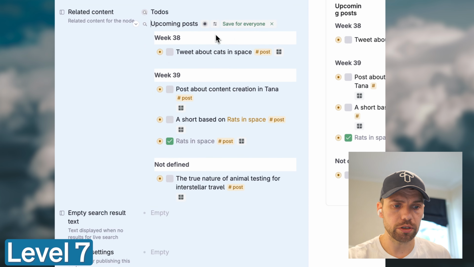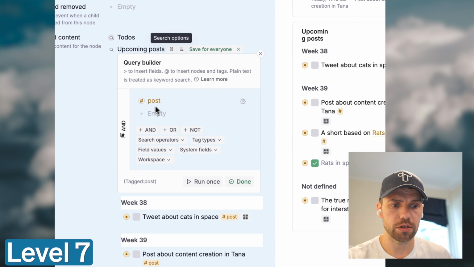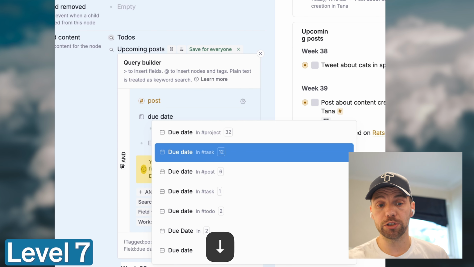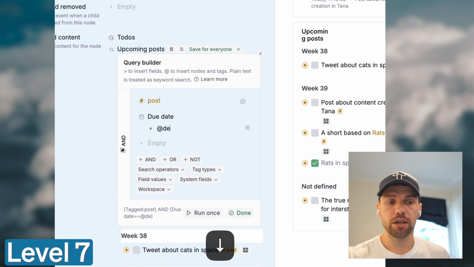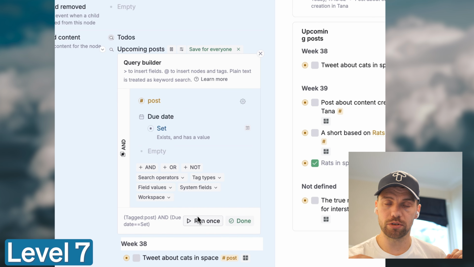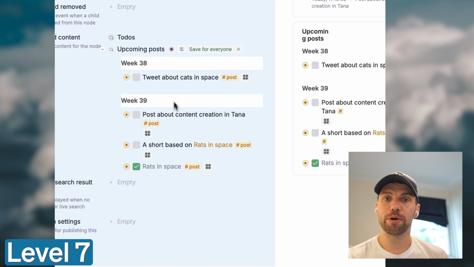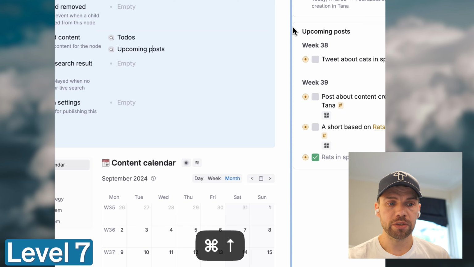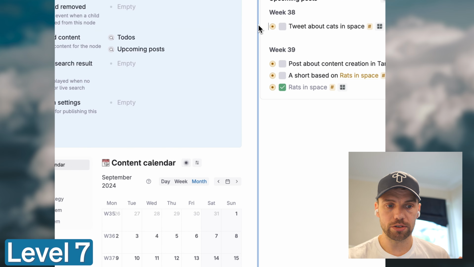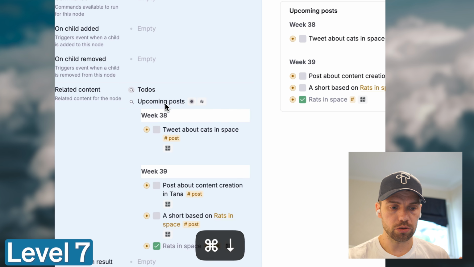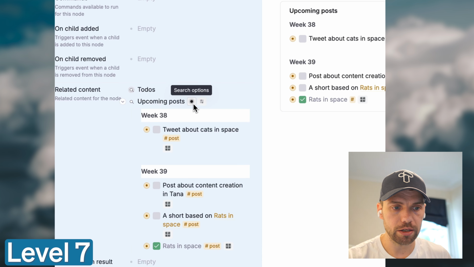I'm doing a new search, which is, I only want posts that have a defined due date to appear. That's what this means. So that if I have a post idea that isn't yet a part of my content calendar, then I don't want to see it here. It wouldn't be relevant to all my workflows. So having set these searches up, I think those are all the changes I make.